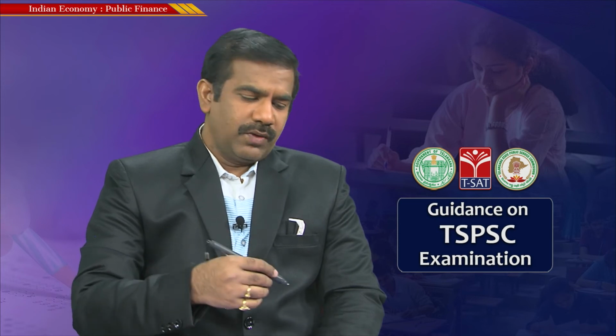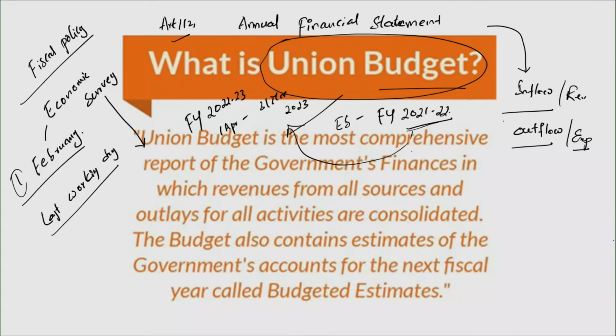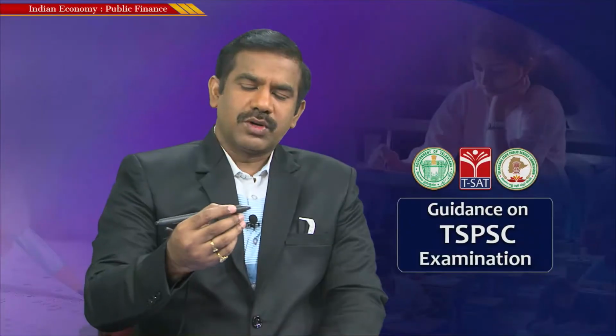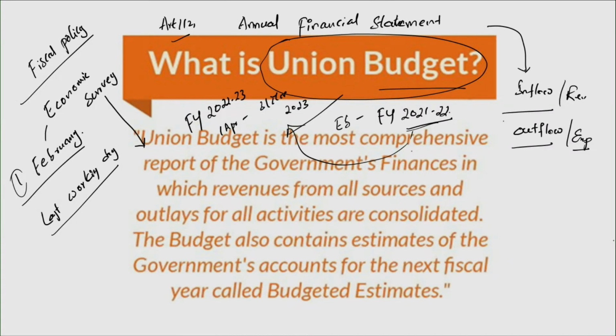Along with this initiative of preponing the budget, there are two other things I want you to remember. In good old days, the government used to segregate expenditure into planned expenditure and non-planned expenditure, which we will be discussing in a couple of minutes. But the second most important fact, along with preponing the budget submission from the last working day of February to the first working day of February, is that the government has done away with this practice of segregating expenditure into plan and non-plan. That's the second important thing.